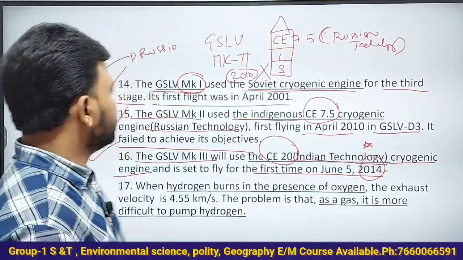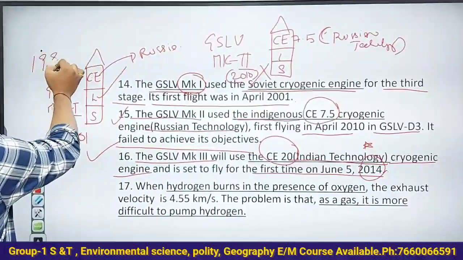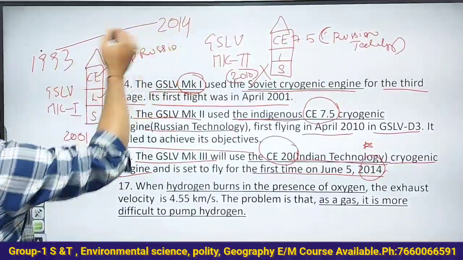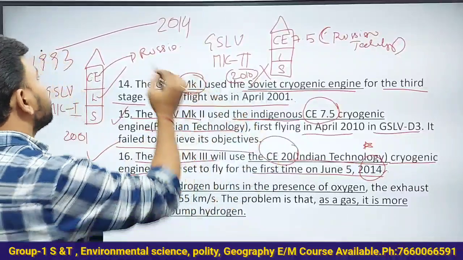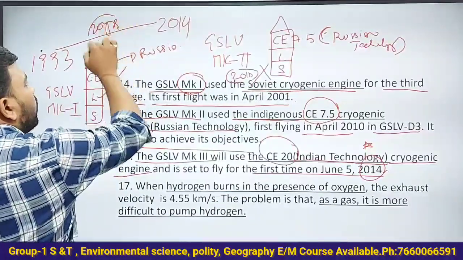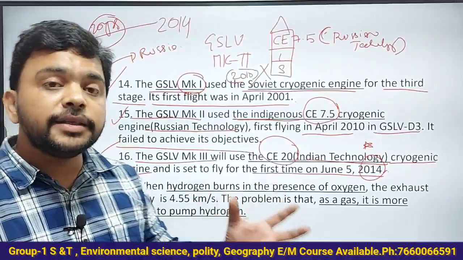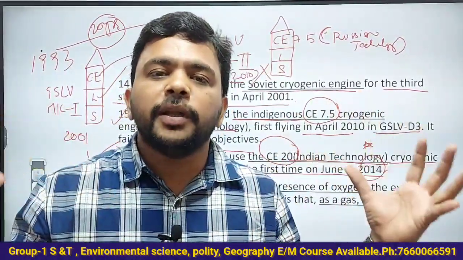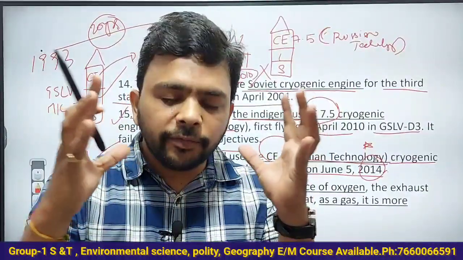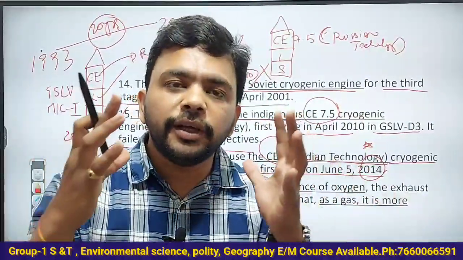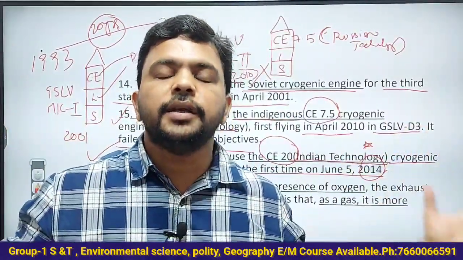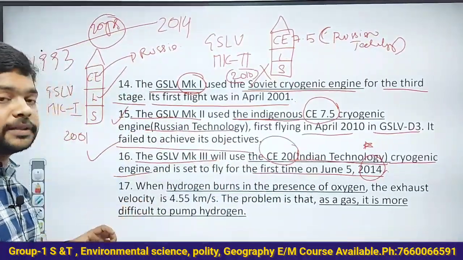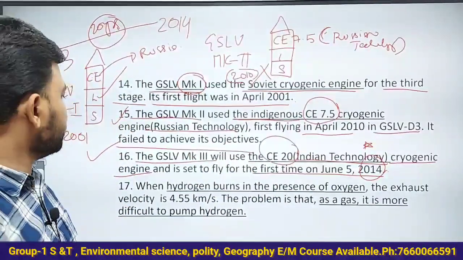Understand that very clearly. When we took the cryogenic engines from Russia in 1993, and when it became successful in 2014, how many years? Almost 20 years were required only to develop the indigenous cryogenic technology. So understand how complex it is. Only one engine, the cryogenic engine, took 20 years, with all the space scientists and entire ISRO teams. That is the complexity of cryogenic technology. So understand this very clearly.